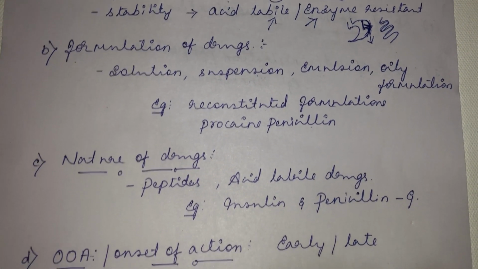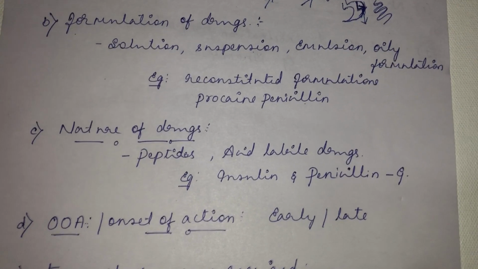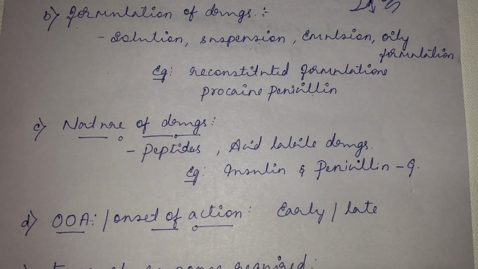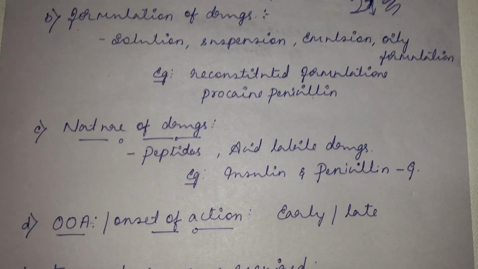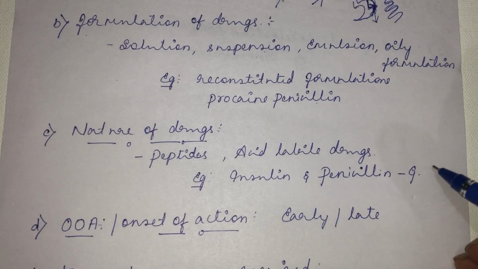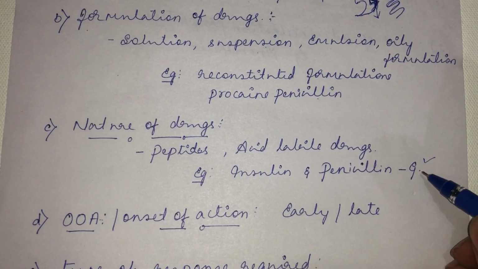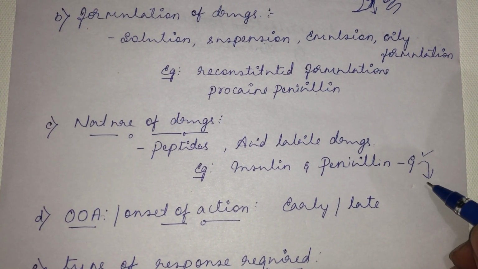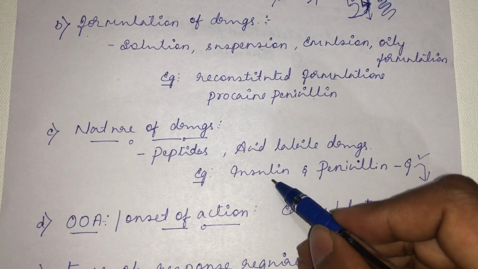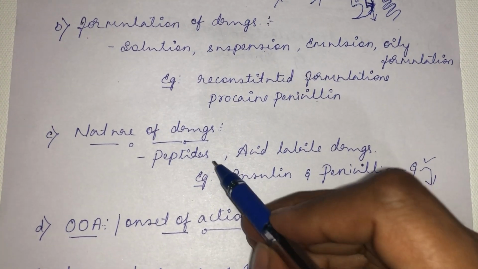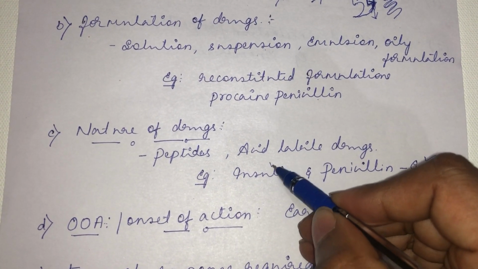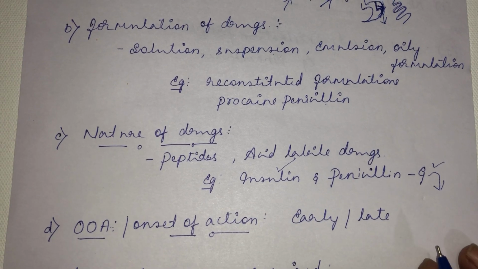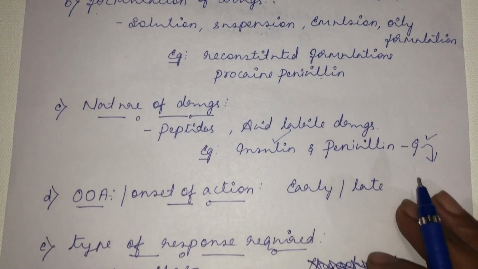Then the nature of drugs. See, for example, the peptide and acid labile drug. I told you the insulin and penicillin G. They are acid labile. If you give this penicillin G through oral route, it will be easily destroyed by the presence of acid in the stomach. Or insulin, if you give it through oral route, it will be destroyed by the proteolytic enzyme present in the stomach or in the intestine. So the nature of drug also affects the route of drug administration.